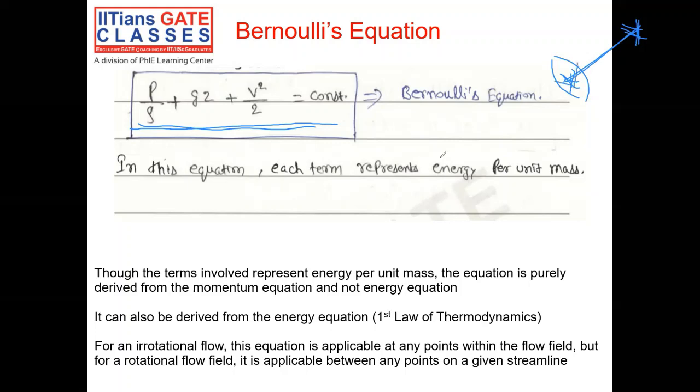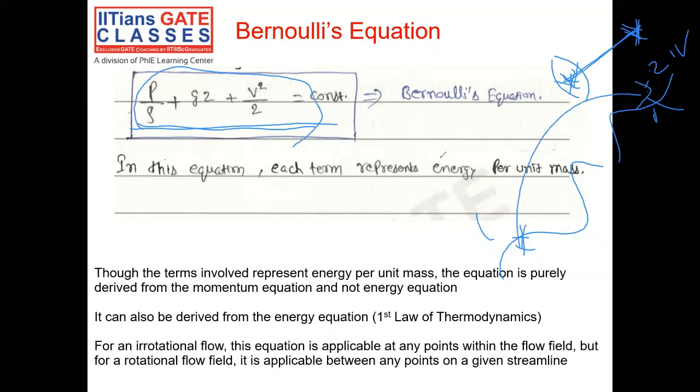Let's say I have a streamline, something like this. This is point one, this is point two. This point might have a different z, a different p, a different v, and this one has a different p, a different z, a different v. But when I take the sum in this fashion, it's going to be constant for both these points. So that is basically Bernoulli's equation.